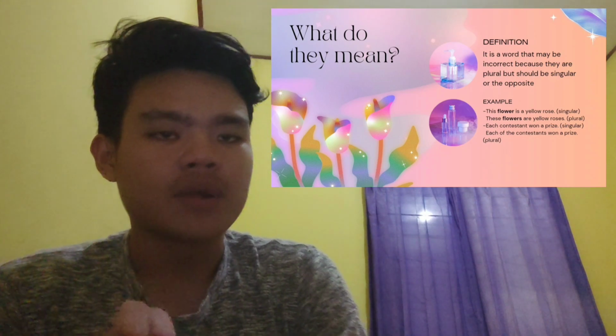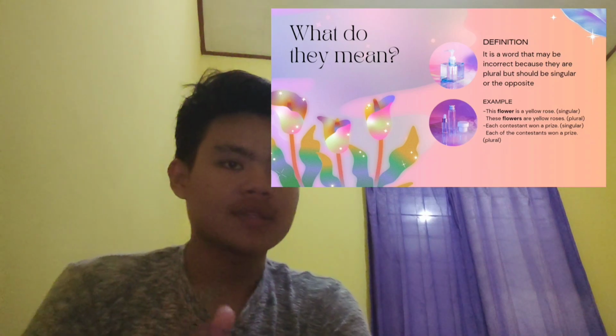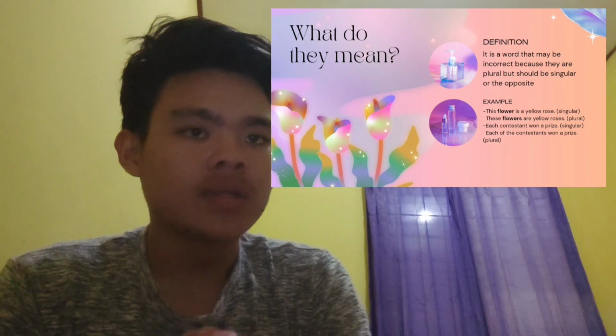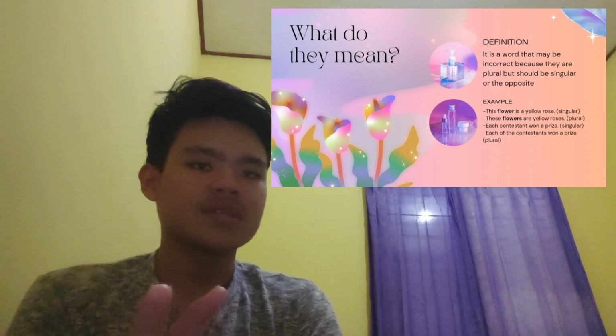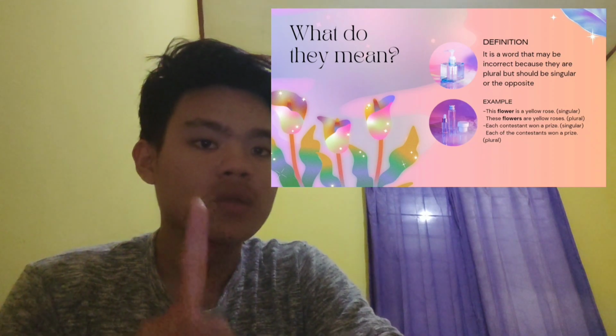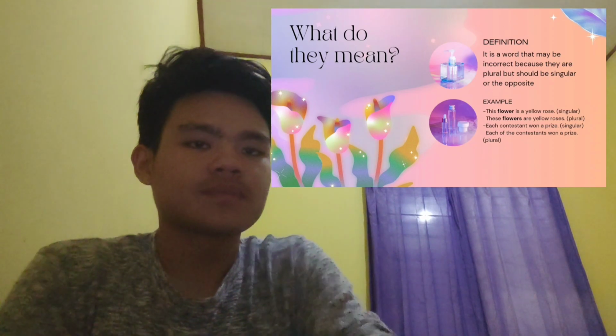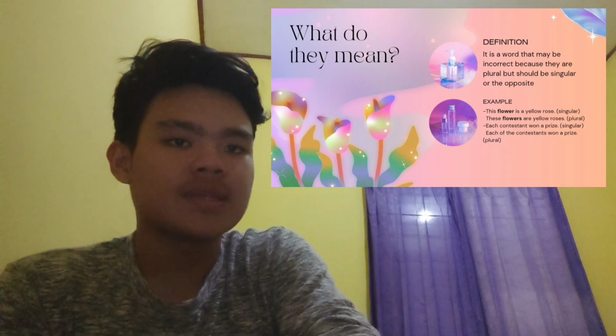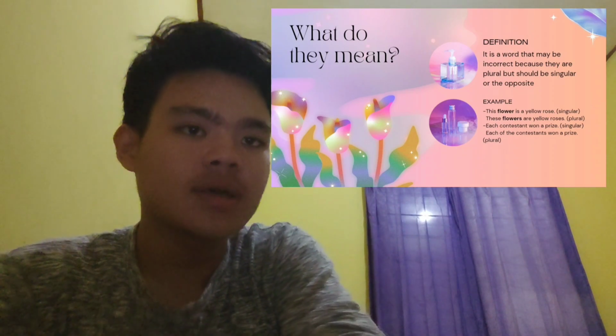Just like flowers, we also add s to the word rose, so it became roses and represents more than one rose. And then the next example is each contestant won a prize.